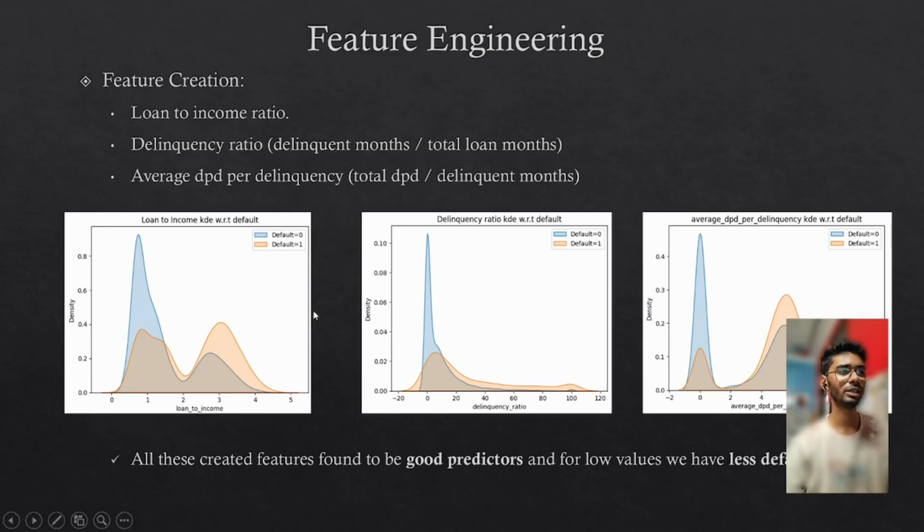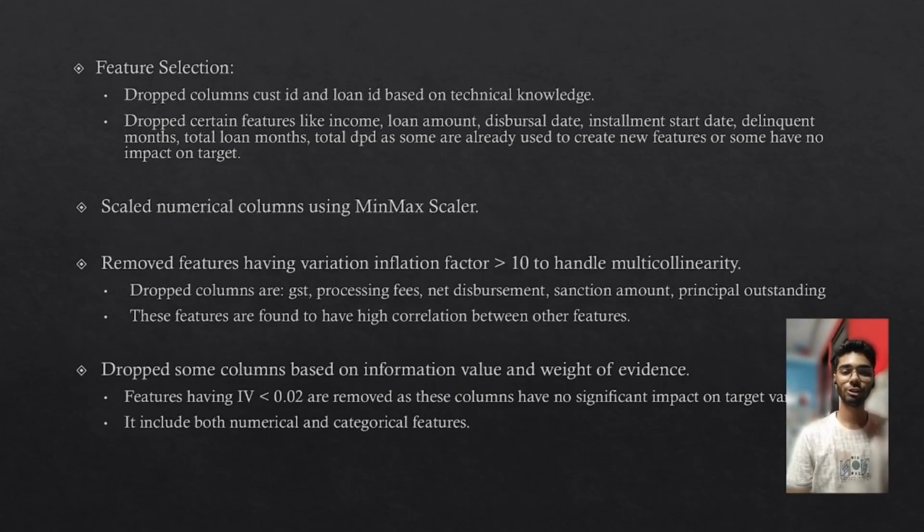As you can see in the kernel density plot attached below, these created features are able to distinguish both our default and non-default classes. For the lesser values, we have fewer defaulters. After creating features, we have done some feature selection.